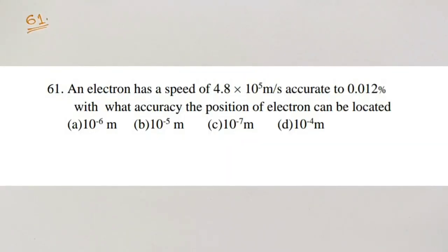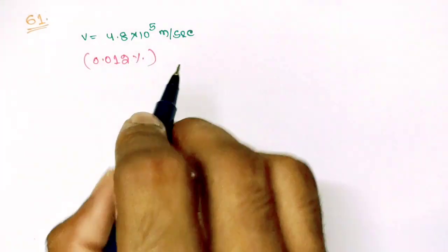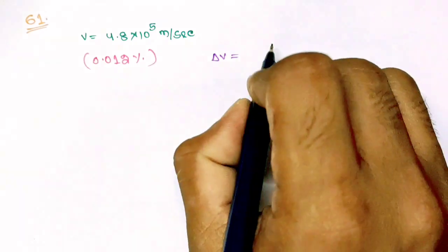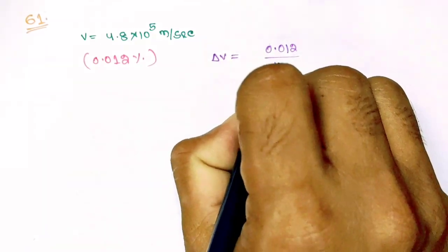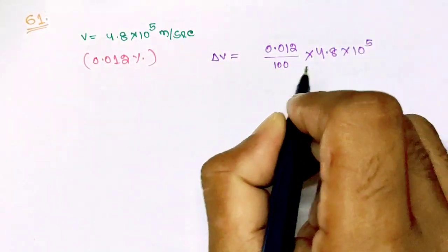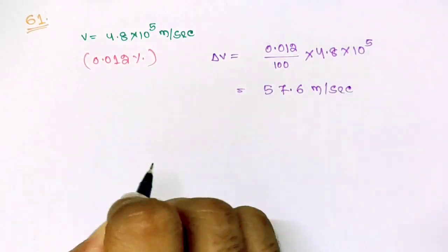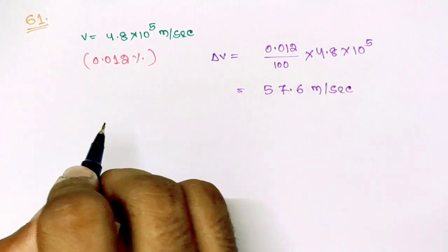Question number 61. An electron has a speed of 4.8 × 10^5 meter per second, accurate to 0.012%. With what accuracy can the position of the electron be located? Speed of electron is given, which is accurate to 0.012%. So del V will be equal to 0.012 divided by 100 times 4.8 × 10^5 meter per second, which is equal to 57.6 meter per second. Now we have to find the accuracy of position.